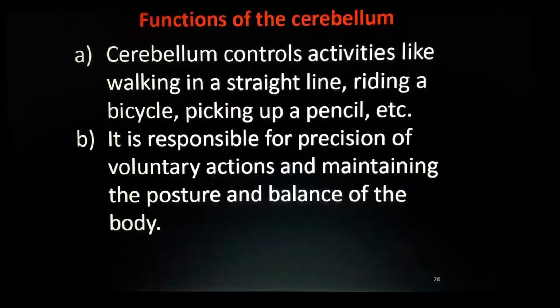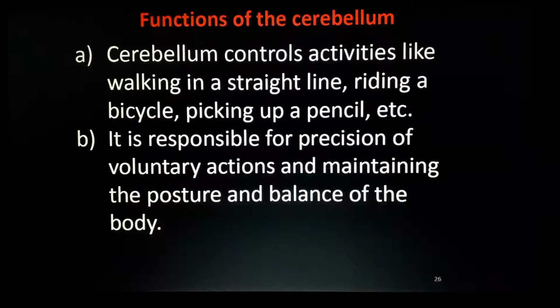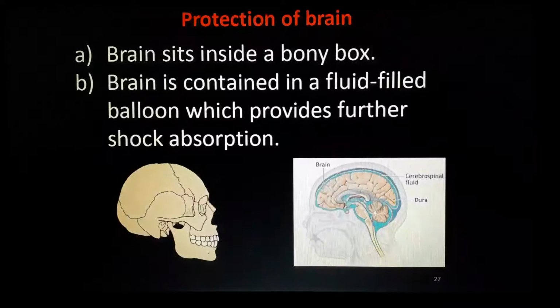Actually, the cerebellum makes the voluntary action perfect. It is responsible for the precision of voluntary action. Precision means accuracy, and that accuracy is being done by this cerebellum. Especially sharp shooters and those in archery who get gold medals, their cerebellum is very powerful. For example, a good bowler whose aim is correct, their cerebellum is very, very strong. And balance of the body. So that's the work of the cerebellum.